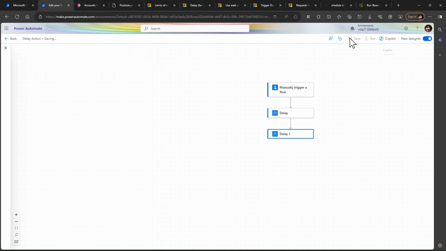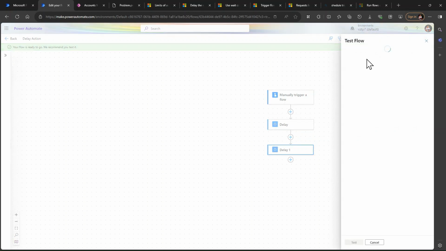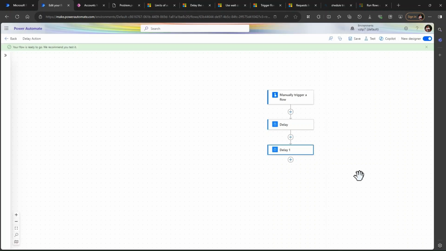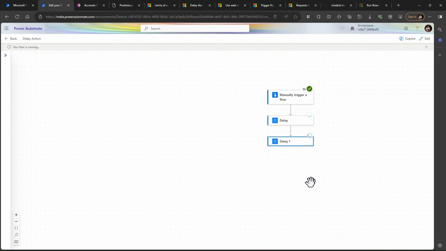So let me save my flow and test this. Let me click on this manually and click on test. Run of flow. Done. So our flow is running, and we are also not facing any error. So this is one approach you can follow.